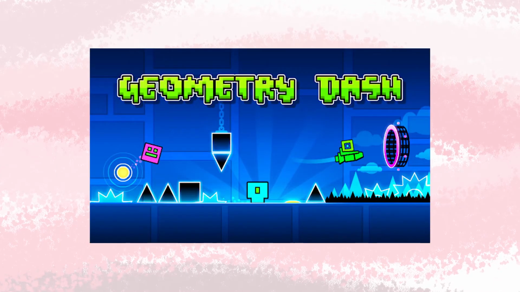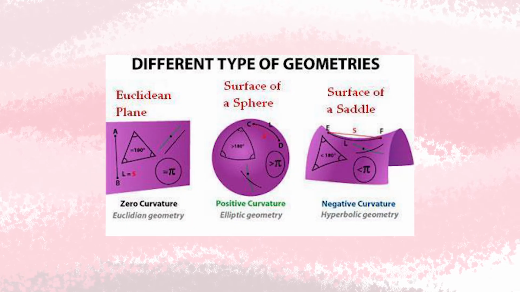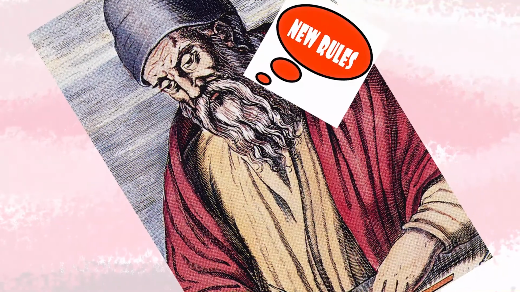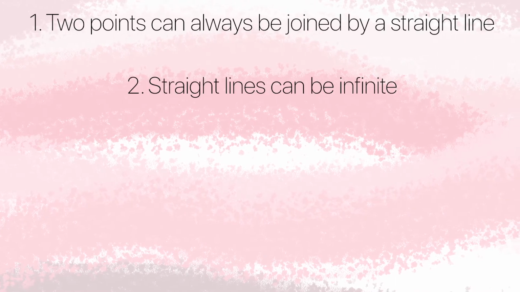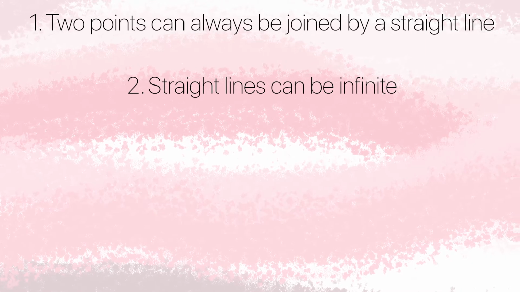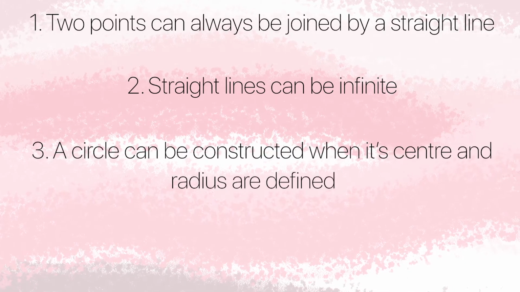To learn about lines, first we need to think a bit about geometry, specifically Euclidean geometry. In 300 BC, my main man Euclid devised a set of rules that everything had to follow on a flat, two-dimensional plane. These rules, simplified, are as follows. 2 points can be joined by a straight line. Straight lines can be infinite. A circle can be constructed when its center and radius are defined, and all right angles are equal.